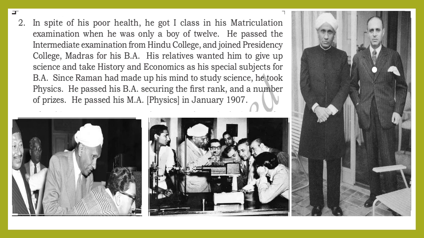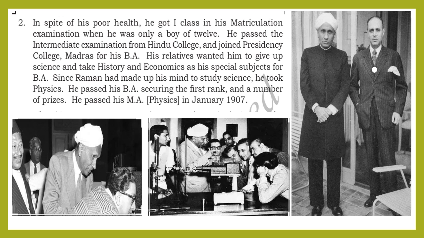Here, he got first class in matriculation examination, meaning in his 10th examination he secured first class at the age of 12, when he was only a boy of 12 years. He also passed the intermediate examination, meaning PU examination, from Hindu College, and joined the Presidency College in Madras for his BA, his degree.